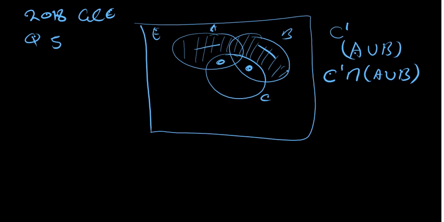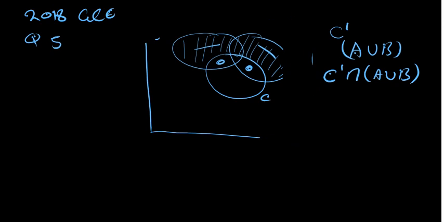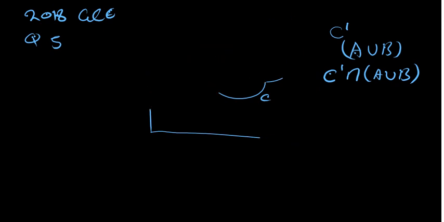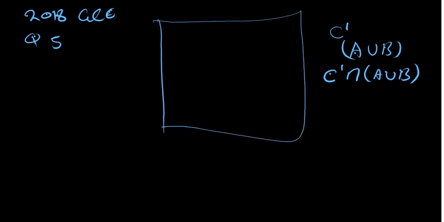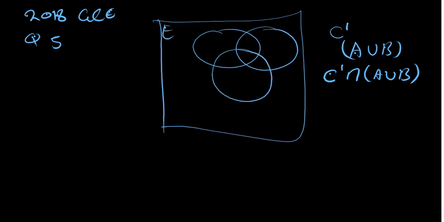In which other way can we see this? Let's say we are not given this Venn diagram. Let's say we have C complement intersection A union B, and we are being asked to shade. How can we do it? Here's the easiest method that you can use. So this is a universal set with A, B, C.